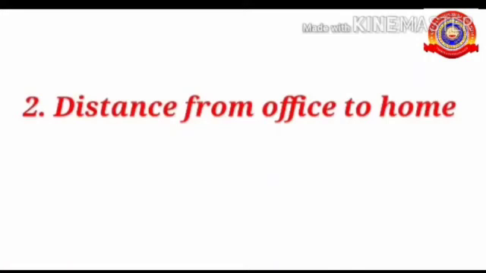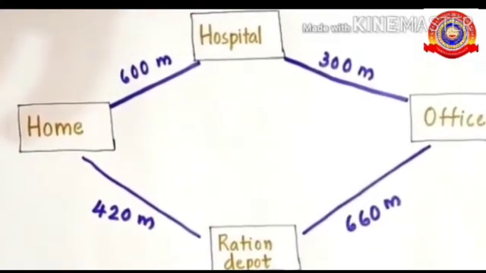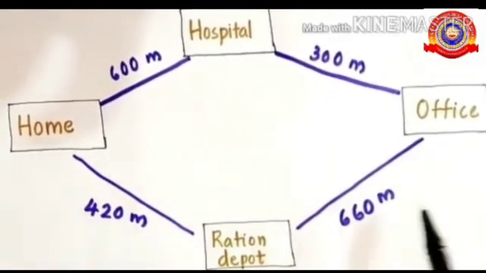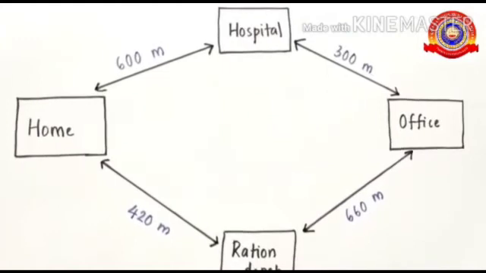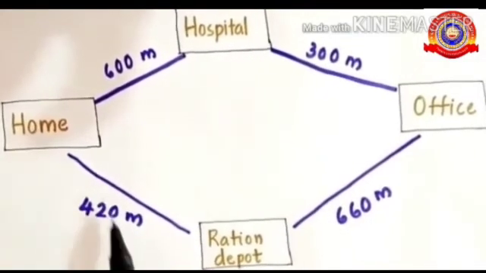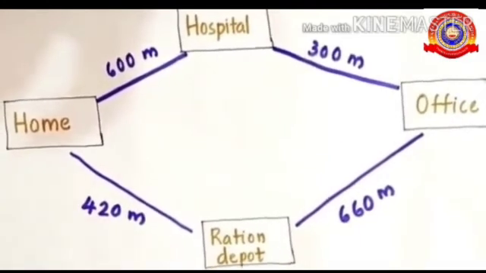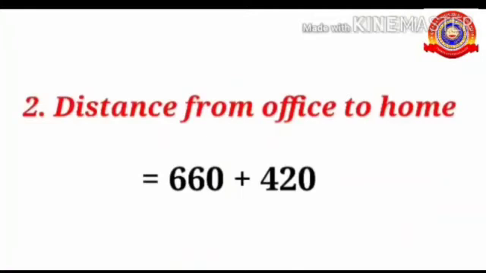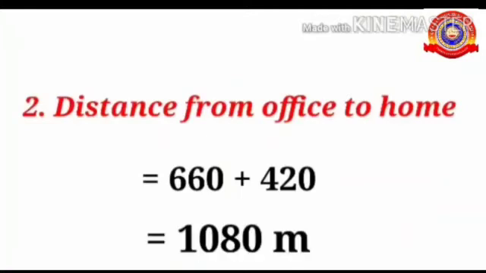Like that, let's find out the distance from office to home. While returning home, he uses the road near the ration depot. So from office to ration depot, 660 meter, and from ration depot to home, 420 meter. So the total distance from office to home is 660 plus 420, that is equal to 1080 meter.